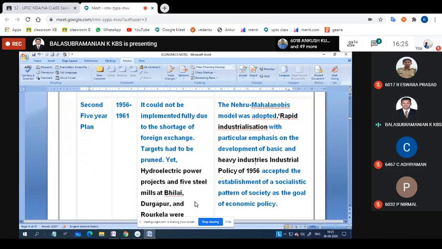And the Industrial Policy Resolution of 1956 accepted the establishment of a socialistic pattern of society as the goal of economic policy. The objective means we have to develop rapid industrialization, and the heavy industrial policy of 1956 was introduced. This is the second agenda as well as the objective.